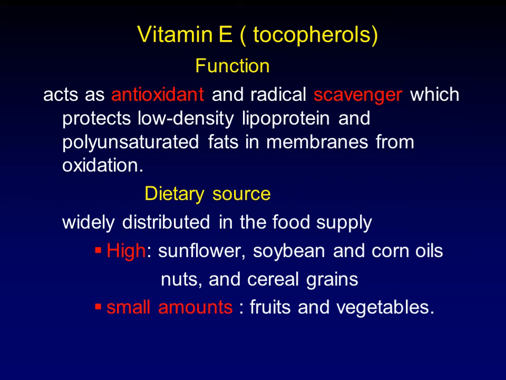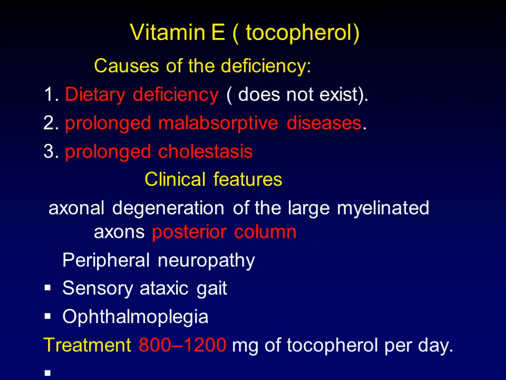It is widely distributed in food, so isolated deficiency is extremely rare in clinical practice. It is usually present in high amounts in sunflower, soybean and corn oil, and also in nuts and cereal grains, and in small amounts in fruit and vegetables.